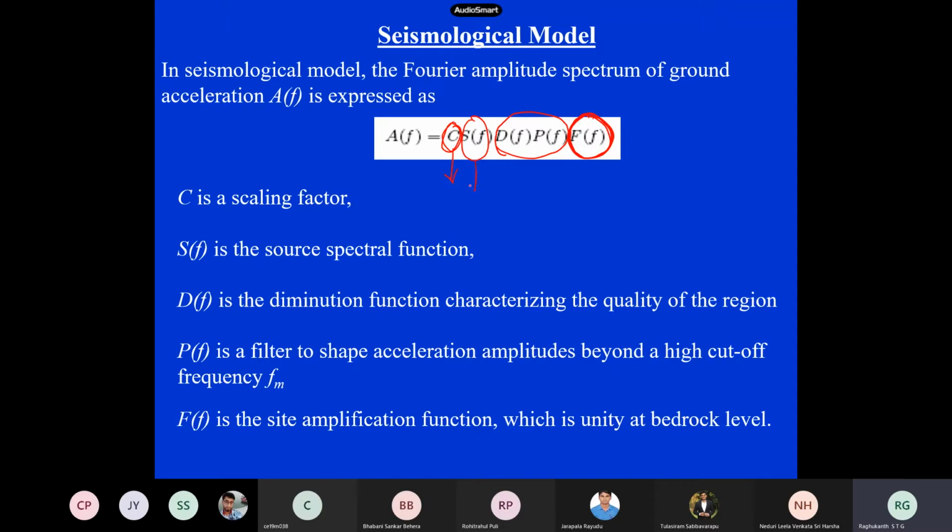So there are three things. This is the source; this is the medium, the geological medium, which consists of two dampings; and this one is the site term, the site amplification and others. Now, if you are computing at bedrock, at the rock level, the site amplification will be unity. It doesn't play any role. But if you are located on top of loose soil or very soft rock, then you have to use some terms.